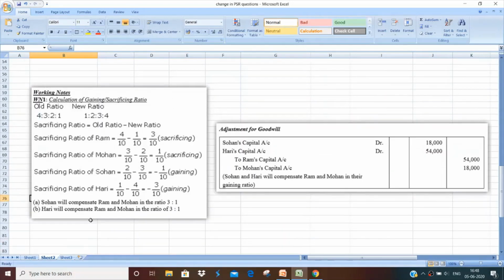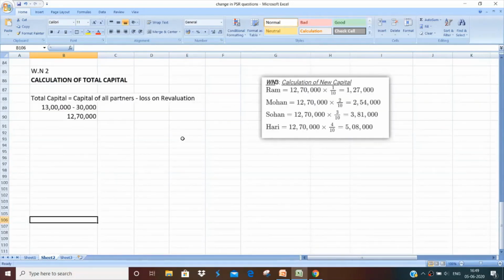Now let's look at the working note I made for that. Total capital we need to ascertain. The steps which I just told you were, first you need to ascertain the total capital, then you need to divide it into the new ratio. So first point I've done here, total capital is equal to capital of all partners minus loss on revaluation, that is 12 lakh 70,000. This 13 lakh I've taken from the balance sheet and 30,000 is the amount of loss.